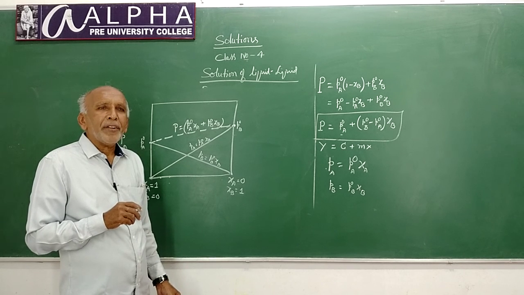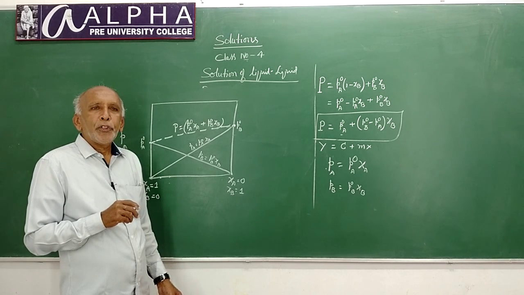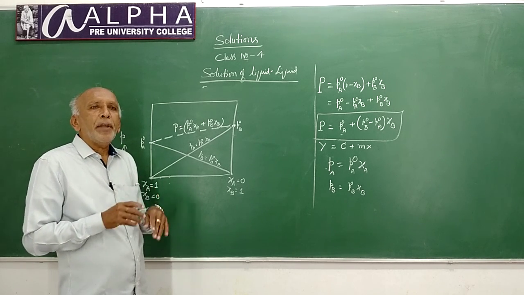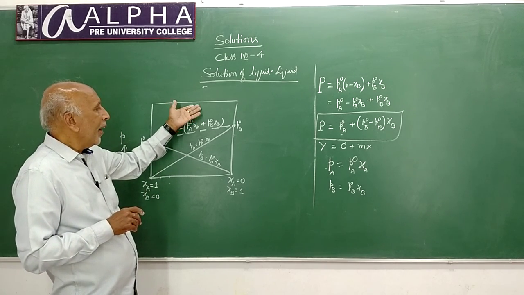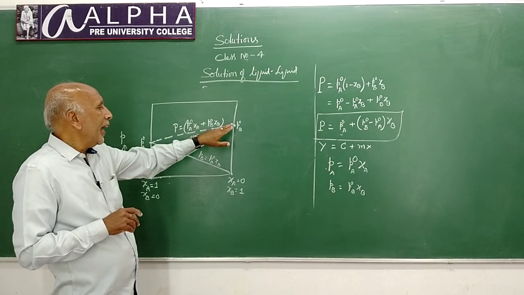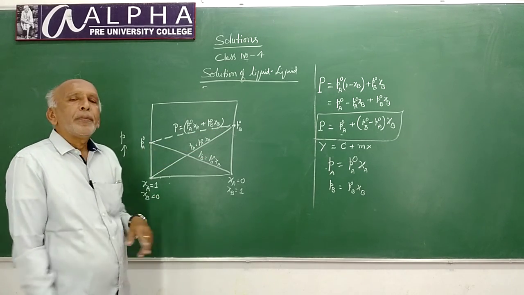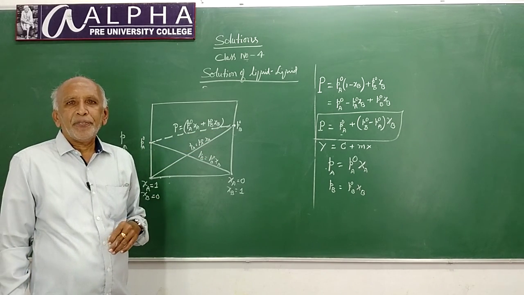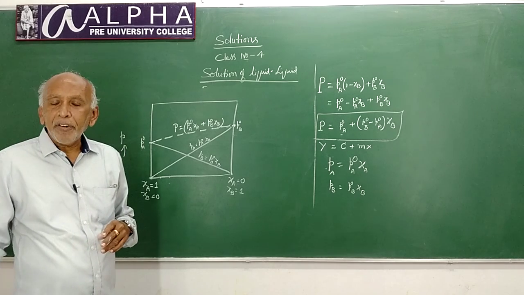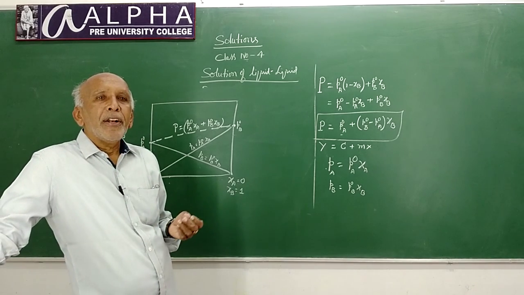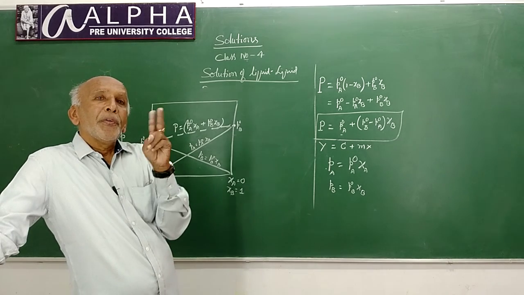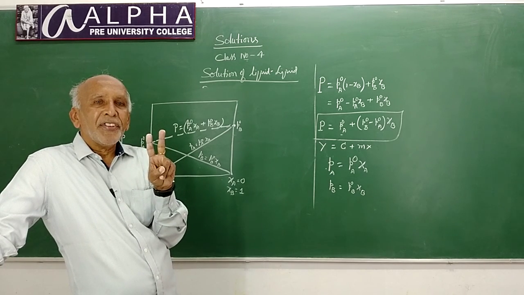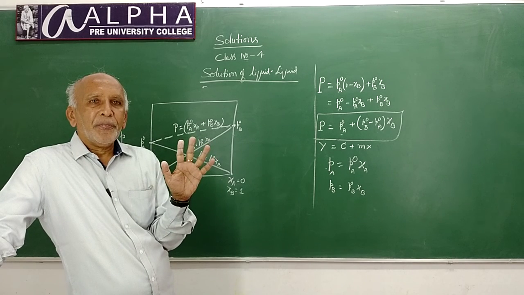But some liquid mixtures show a combined vapor pressure that is either higher or lower than the vapor pressures of pure components. Such liquid mixtures are known as non-ideal solutions.